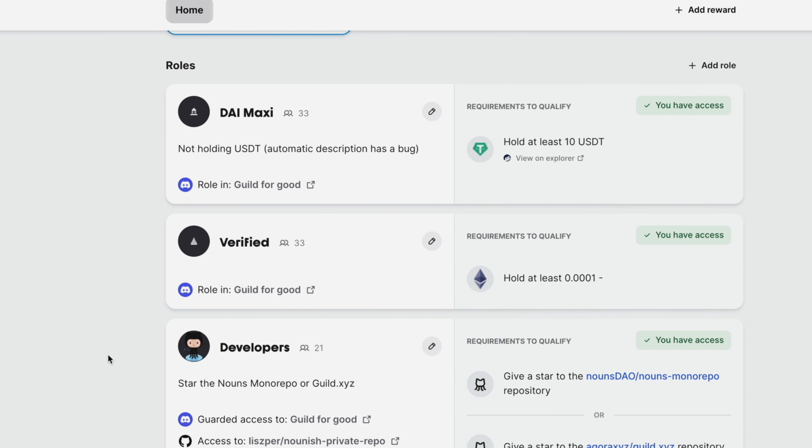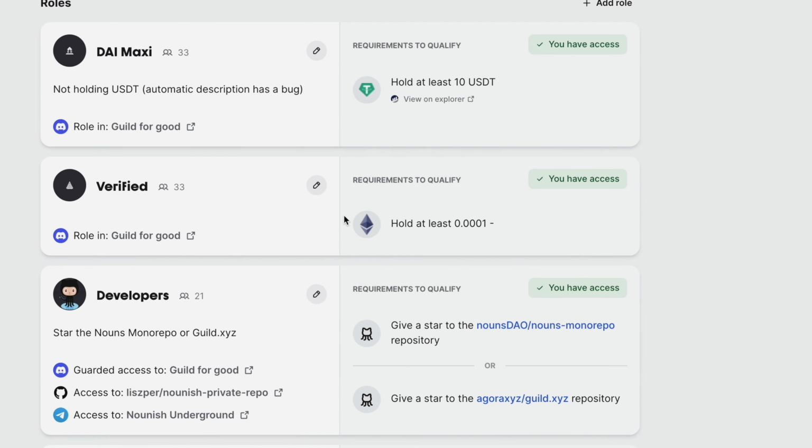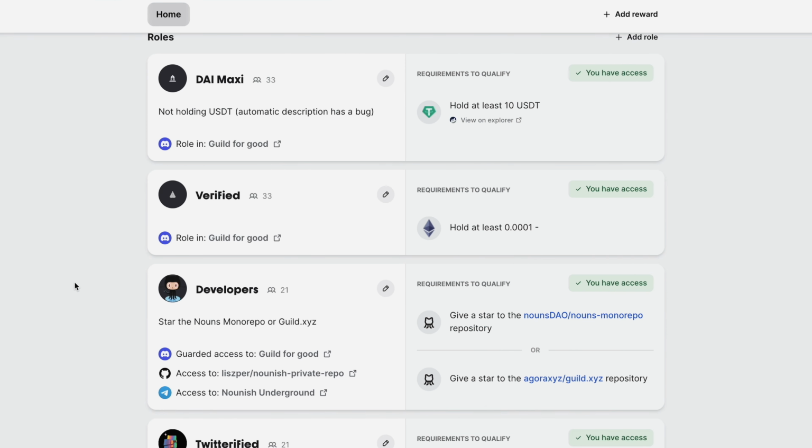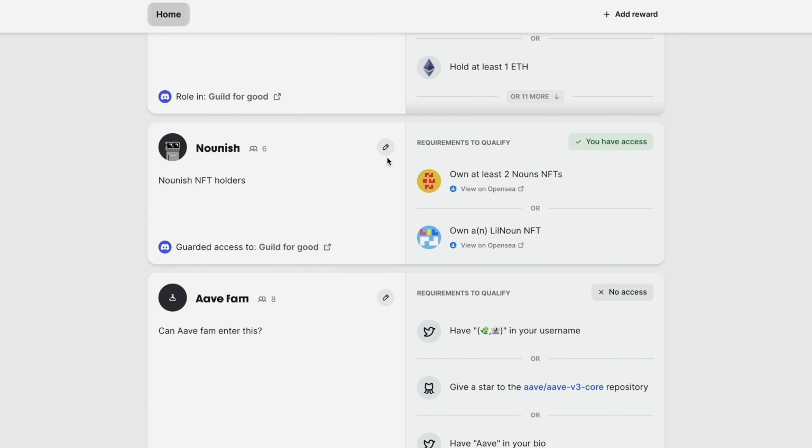On the left side, we also see the rewards specifically per role. And on the right side, we can see the requirement types and if we have access or not. To demonstrate the powerful query engine that we built for Guild to run on, let's go into the Nounish role here. Here's our Nounish role.